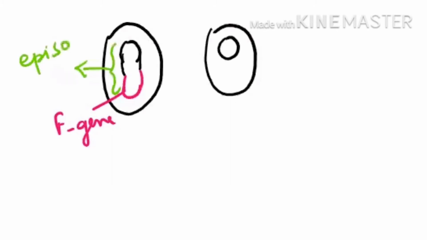Now in another type of conjugation, first of all, we know very well this is your F gene, F plasmid. First of all, what will happen? See the board carefully. The bacterial genetic material and plasmid will combine together. And this is the structure. Please focus on the board. This structure is known as episome. So these males with the episome are known as high frequency of recombination males, also known as super male, also known as meta male.